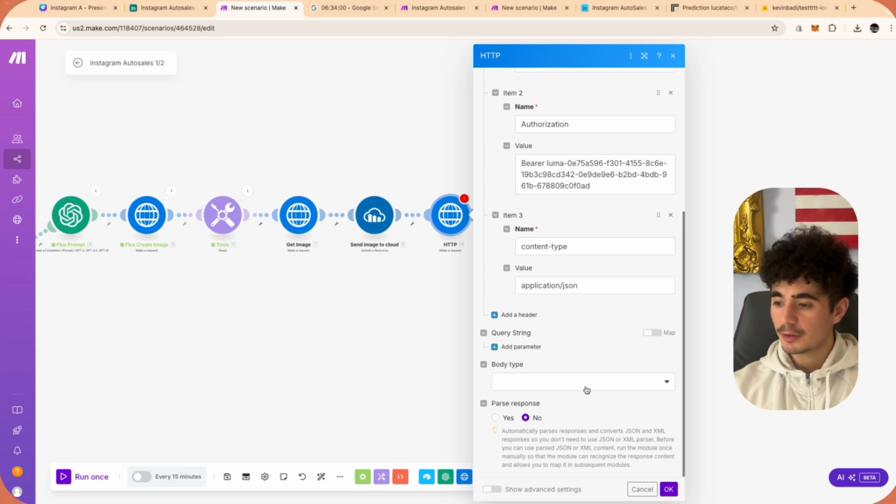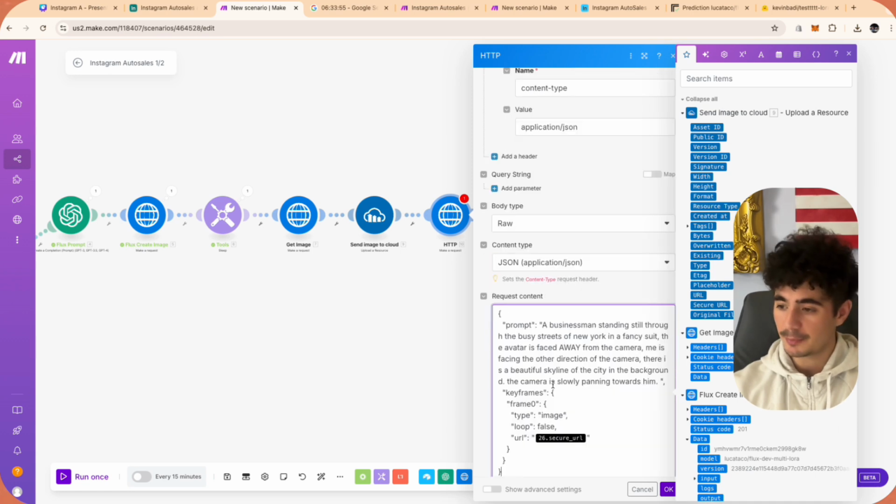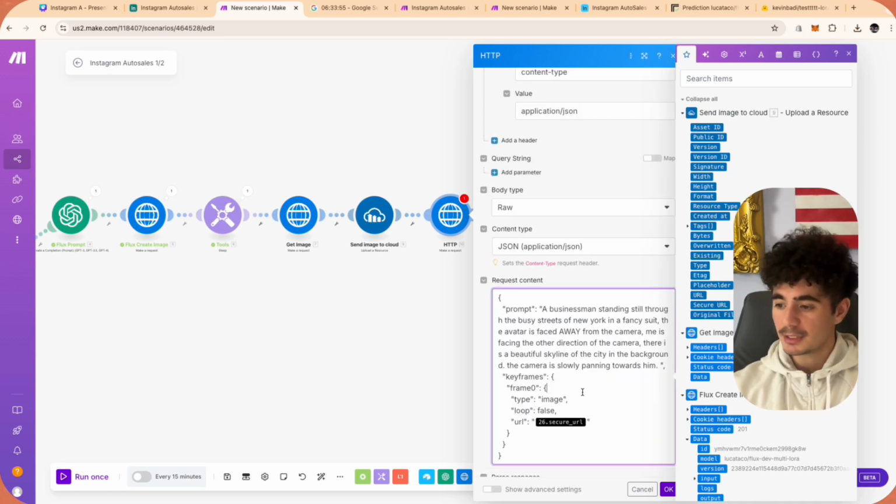Okay, so now we're going to fill out the actual data that we're passing to this image to video API. So we're going to go into body type. We're going to click raw. We're going to go into content type. We're going to click JSON. We're going to go into request content, and we're going to paste this in. And so this prompt is very similar to the prompt that we did for the image generator, but it's just styled for Luma Labs.